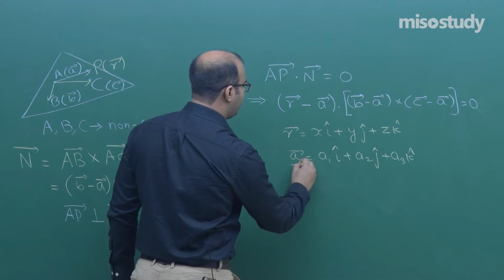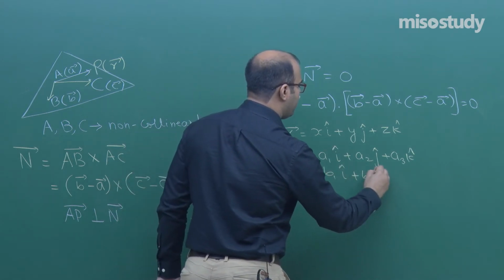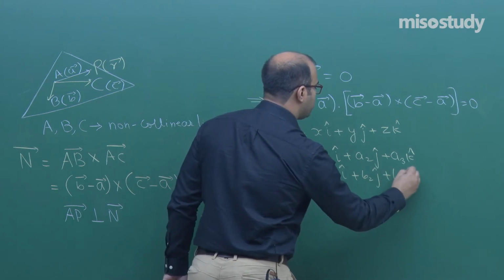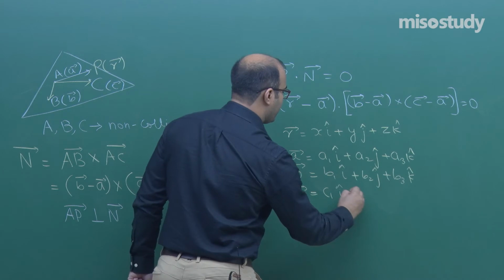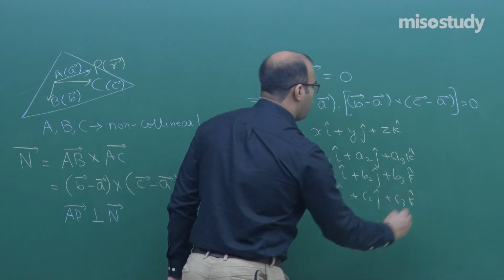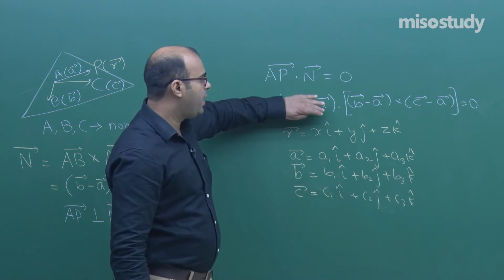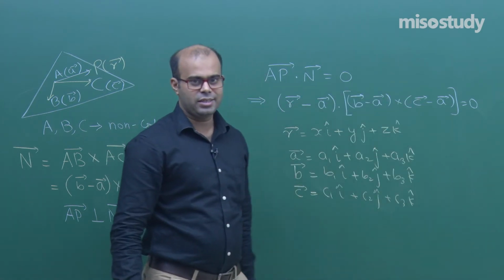What will be the b vector? b1 i cap plus b2 j cap plus b3 k cap. This is how we denote it here. The c vector is c1 i cap plus c2 j cap plus c3 k cap. Now see this: vector r minus a dot product with the cross product of b minus a and c minus a.